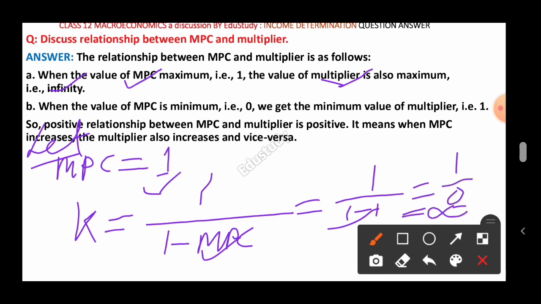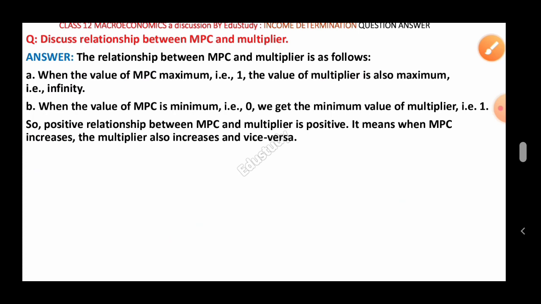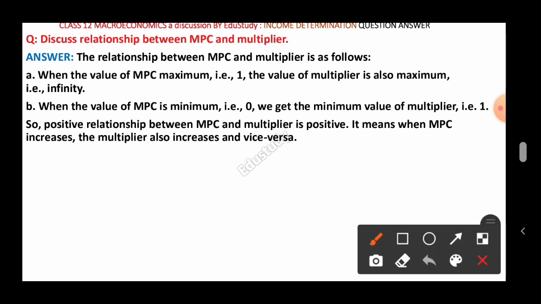Okay, 1 minus 0 is cannot be defined yet, or you may say infinity, that is you may write the infinity symbol this way. So this is all about the first relationship. The second relationship is when the value of MPC is minimum, that is 0, we get the minimum value of multiplier, that is 1. You may prove yourself.